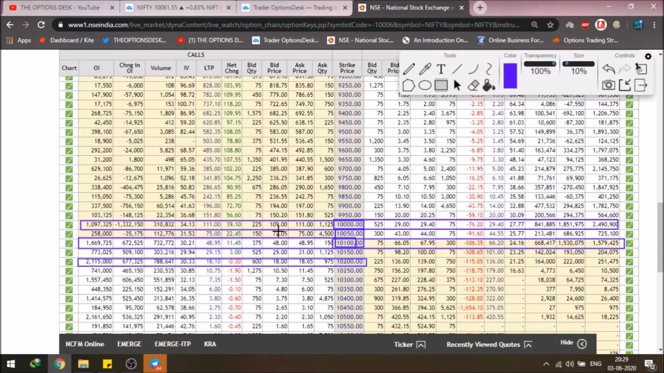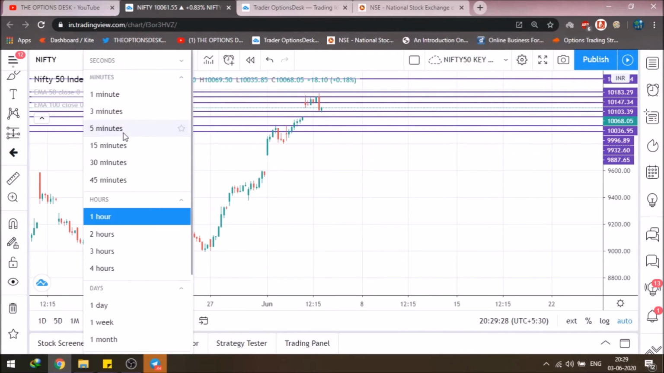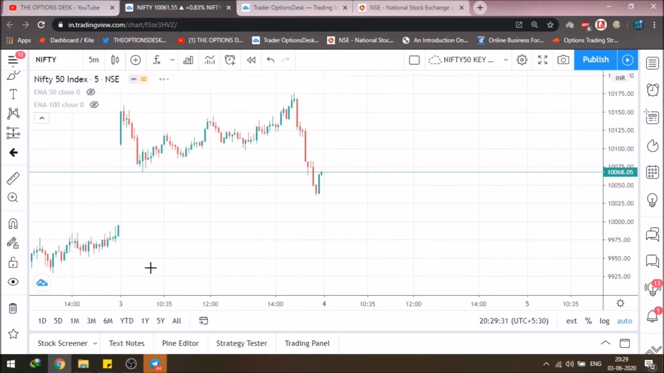Now I will also tell you the levels and how the levels I provided on the intraday. Let's see. Firstly, shifting it to the 5-minute chart and removing all the marks. No need to just remember all the levels.